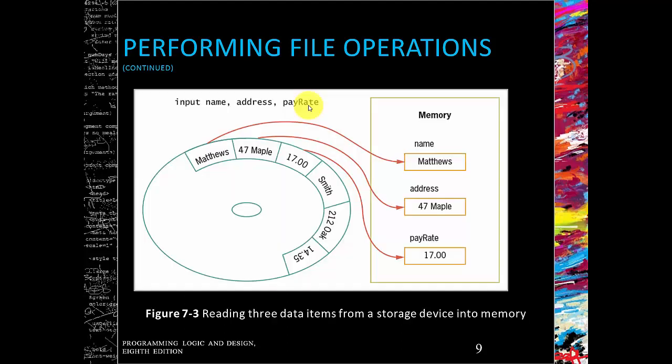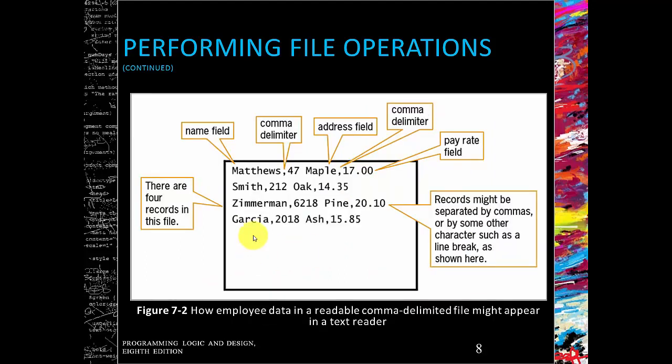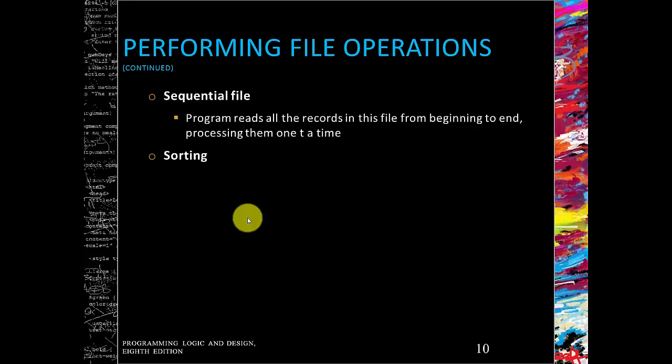So here we are processing Matthew's data first, and then we're processing Smith's data next. Then we're going to process Zimmerman's data, then we're going to process Garcia's data. So now we've processed all this data, it's all been copied from our text file into our data file, into memory. Now we need to sort it.